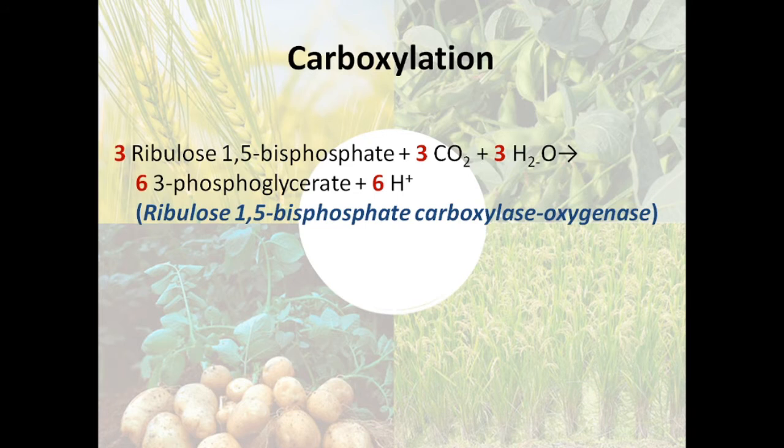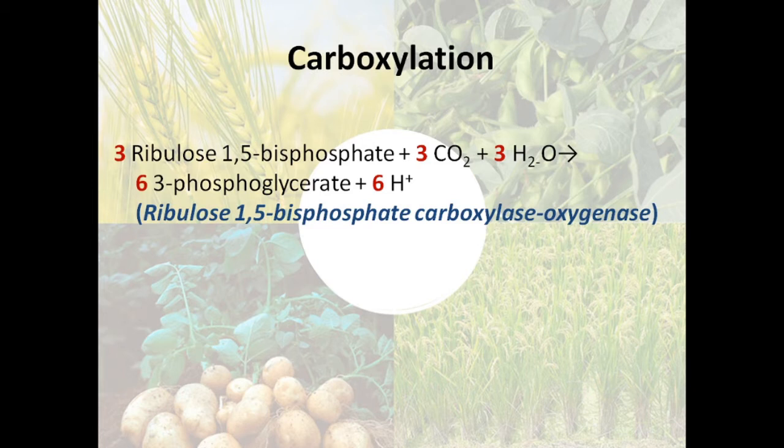In the carboxylation stage, 3 molecules of ribulose 1,5-bisphosphate combine with 3 molecules of carbon dioxide and water and produce 6 molecules of 3-phosphoglycerate and 6 protons. So 3 molecules of a 5-carbon compound give you 3 into 5, 15 carbons, and 3 molecules of carbon dioxide give you 15 plus 3, 18 carbons.